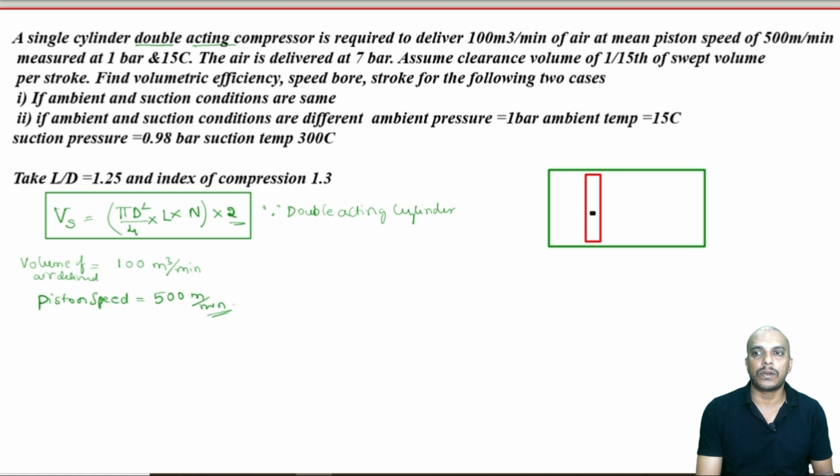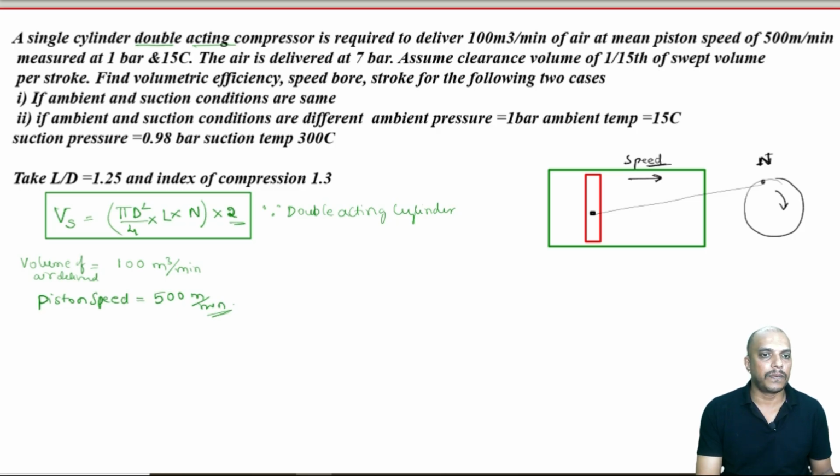In this case rotary to linear is happening. This is rotating at a certain RPM, but we have been given this speed. So this is the speed of the piston, the linear speed.